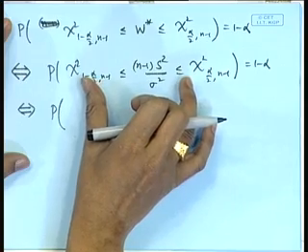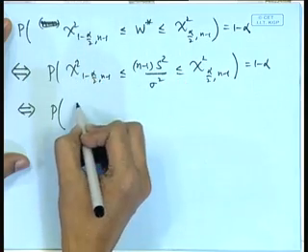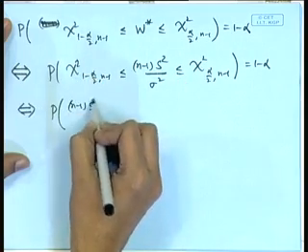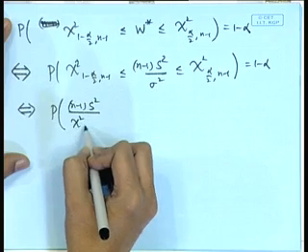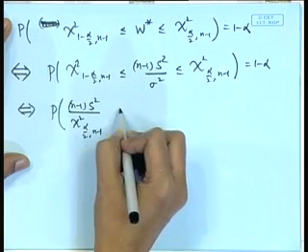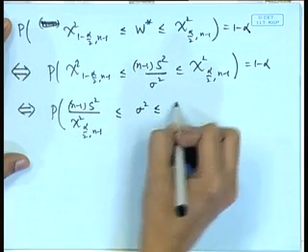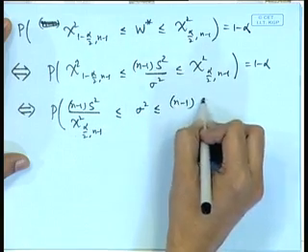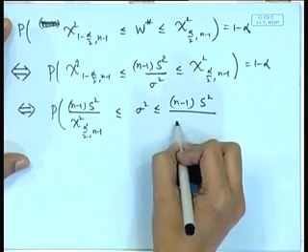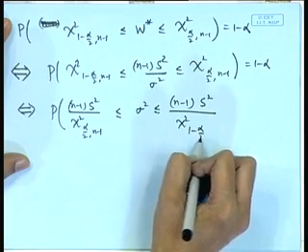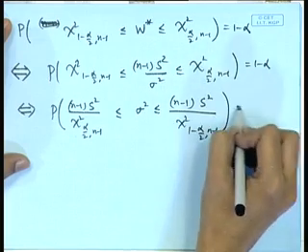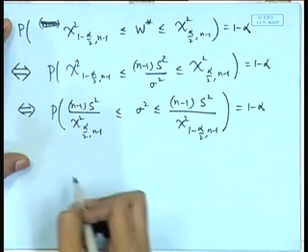Therefore, this entire statement is equivalent to (n minus 1) s square by chi square alpha by 2, n minus 1, less than or equal to sigma square, less than or equal to (n minus 1) s square by chi square 1 minus alpha by 2, n minus 1, equal to 1 minus alpha.